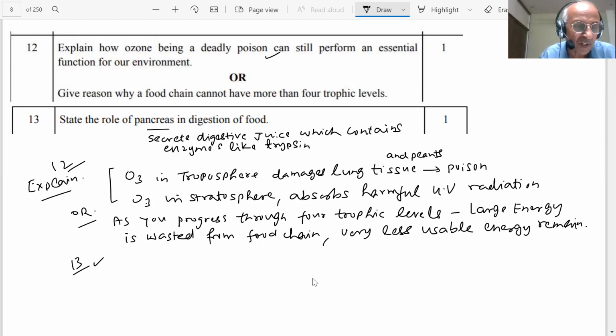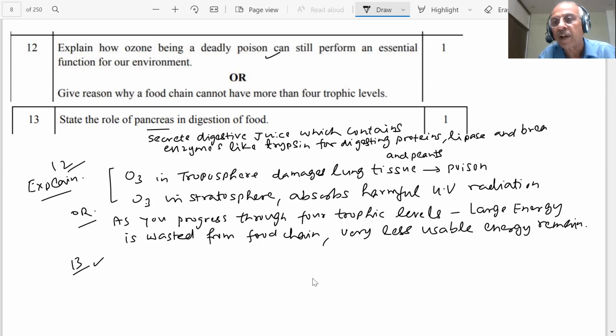For digesting proteins and lipids. This is required for digesting proteins which you are eating, and what else you are taking? Lipids, and they break down the emulsified fats which you are eating. So this is the role of this, student.